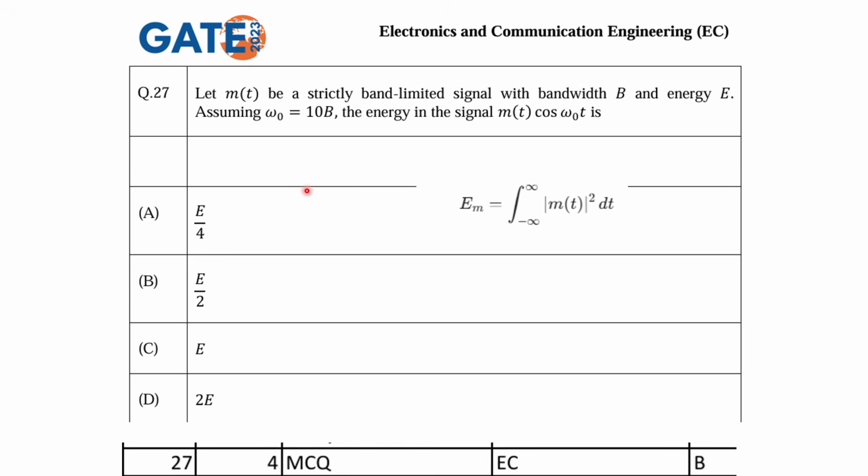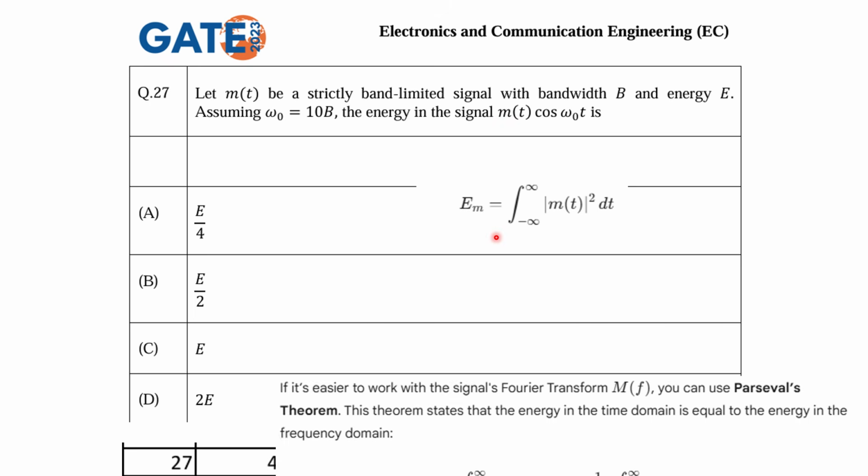Energy of m(t) can be found as the integration from minus infinity to infinity of m(t) whole square dt. So this energy we can calculate in the time domain. Already it is given that the integral from minus infinity to infinity of m(t) whole square dt is equal to E. It has been given in the question only. Now it asks what will be the energy for this modulated wave, that is m(t) cos omega t, right?